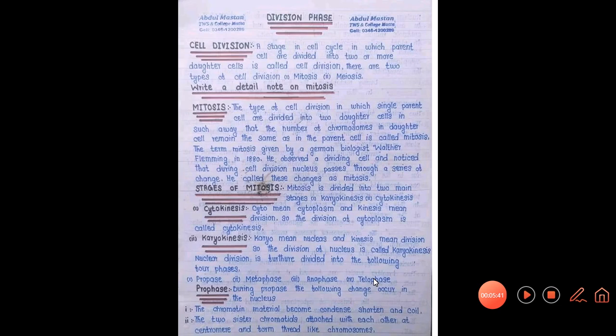For the prophase, the chromatin material becomes condensed, shortened, and coiled. The condensed form of the chromosomes is what we call the chromatin. So the chromatin becomes condensed in the nucleus, it becomes shortened and coiled. Then the two sister chromatids attach to each other at the centromere to form a thread-like chromosome.